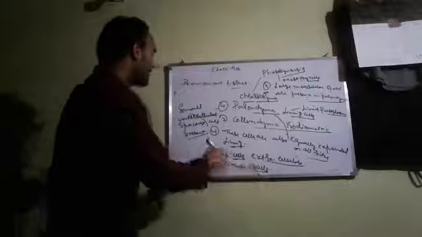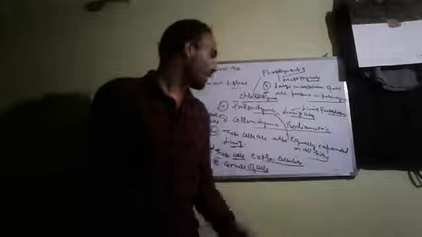These cells are mainly elongated in shape. And they also contain few chloroplasts.